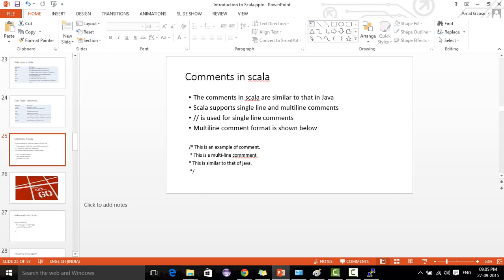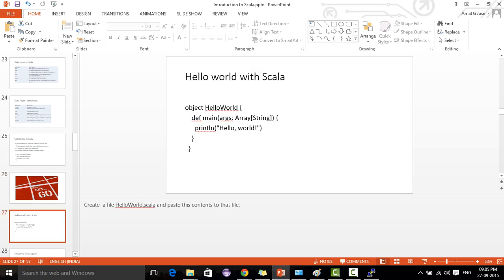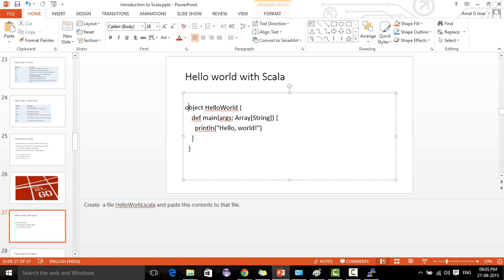Now we can try a sample program in Scala. In almost all cases a sample program is a hello world, so in Scala also we are going to write a hello world program. It's almost similar to a Java program. We have an object called hello world, since in Scala everything is an object.